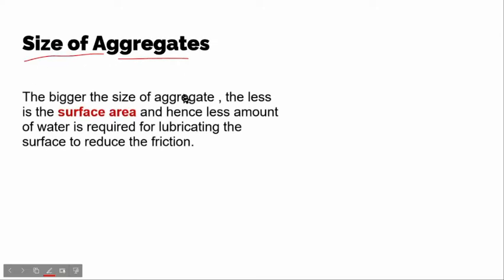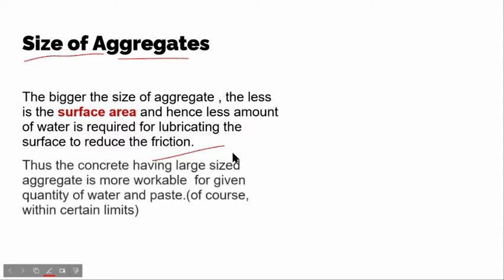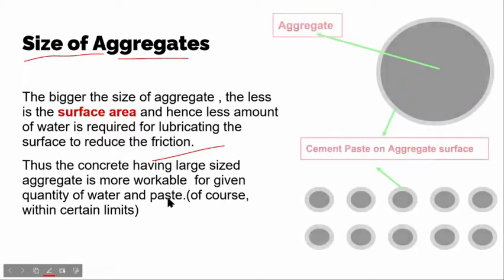Next is size of aggregate. The bigger the size of aggregate, the less is the surface area, and hence less amount of water is required for lubricating the surface to reduce the friction. Thus, the concrete having large size aggregate is more workable for given quantity of water and paste.